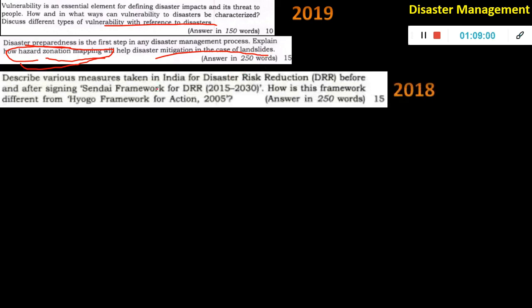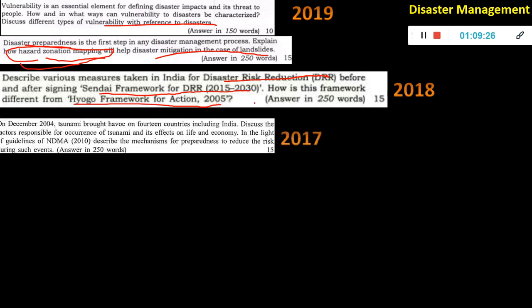Describe various measures taken in India for disaster risk reduction before and after signing the Sendai framework for 2015 to 2030. Internationally there was one thing called the Hyogo framework 2005. When it expired in 2015, they came up with this. If the first one was a 10-year scheme, 2005 to 2015, after that now for 15 years they have done 2015 to 2030. So Sendai framework, before and after: what is India's position, how it was before and after.